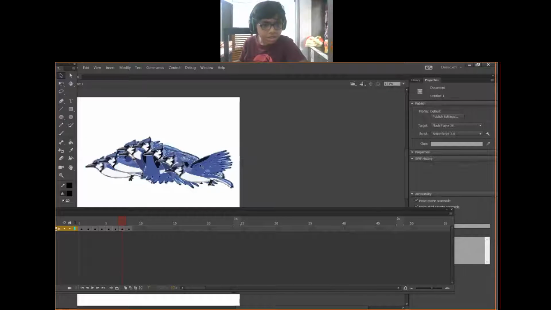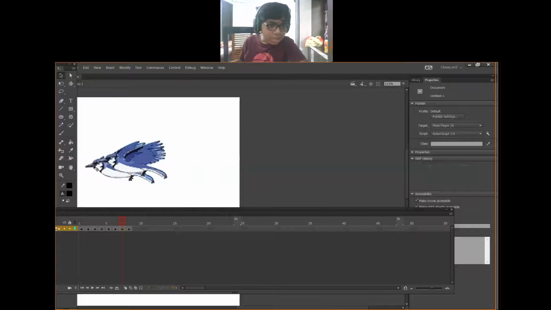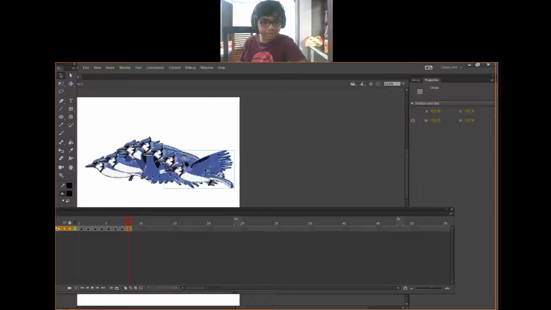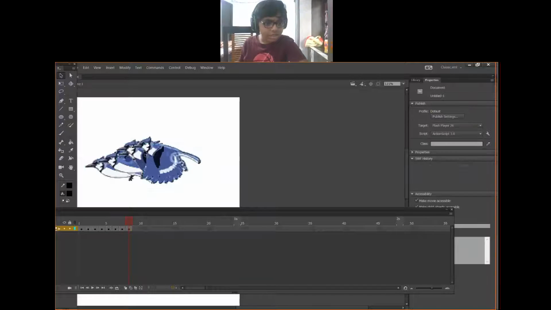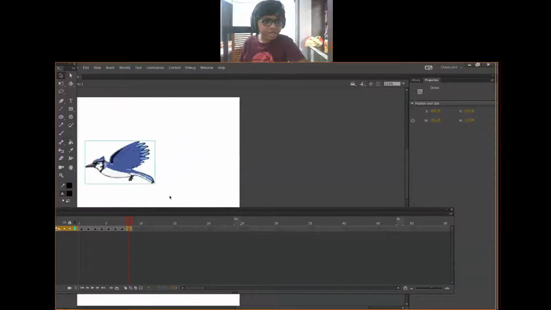Here one, two, three, four, five, six. Leave the seventh bird and delete all the other birds. In the eighth frame, one, two, three, four, five, six, seven, eight. Only the eighth bird should remain.